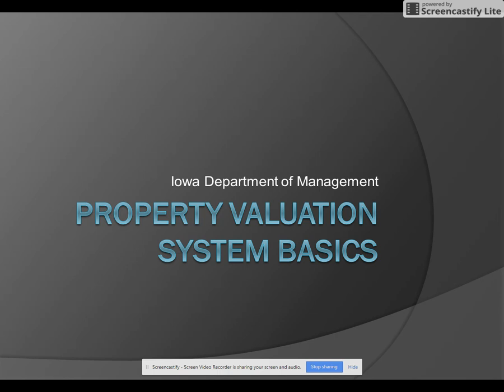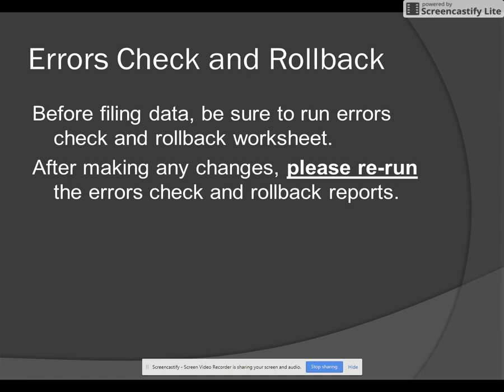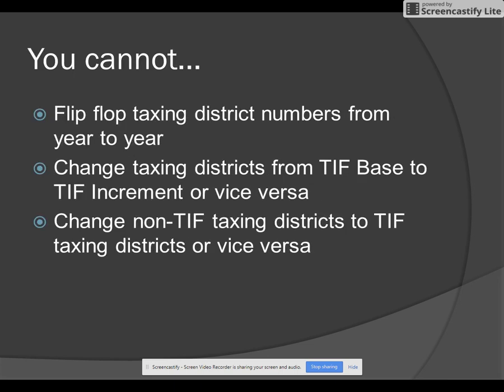This video is going to assume that you've run through all the steps needed to upload your data, you've error checked your data, and everything is as you would expect it to be. You've double checked your reports, and you're ready to finalize your data. So again, before filing data, be sure to run the errors check and rollback worksheet. If you do have errors that you then correct, upload new data, what have you, please make sure to rerun the errors check and rollback reports after you've made any corrections.